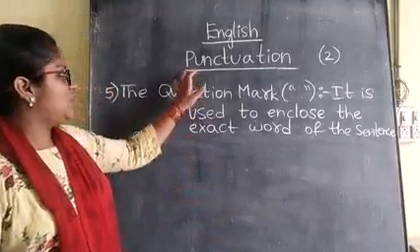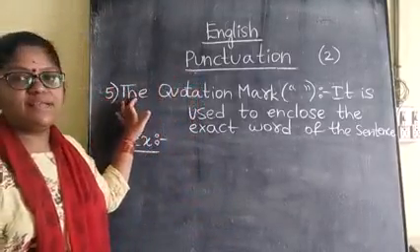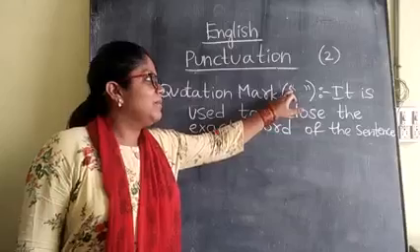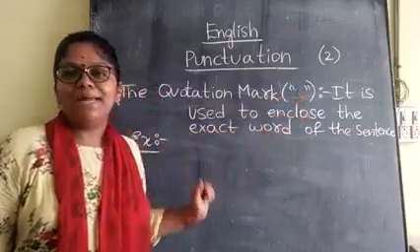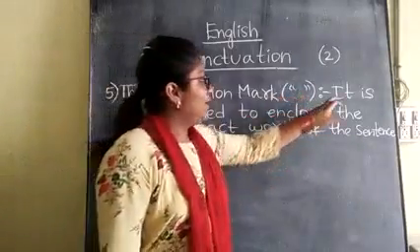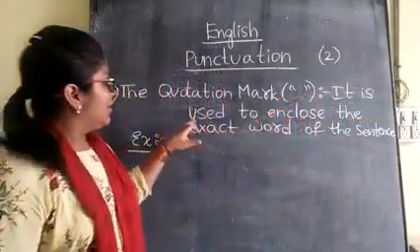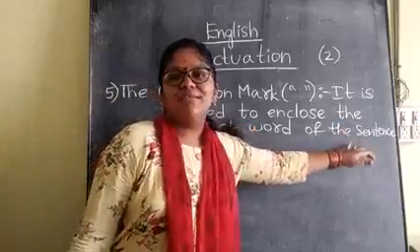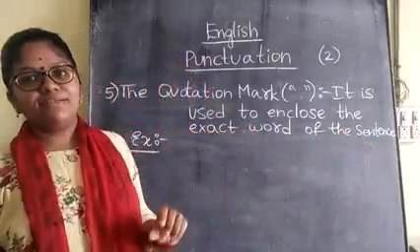And we are in the punctuation. Fifth side heading, that is the quotation mark. In the brackets itself write down quotation marks, children. Meaning we will learn first of all. It is used to enclose the exact words of the speaker, children. Like for example,